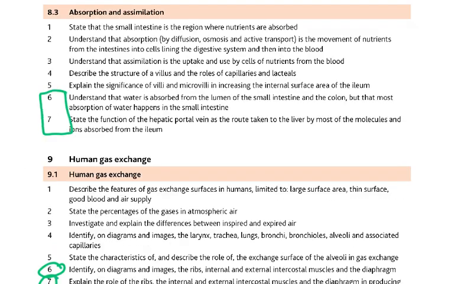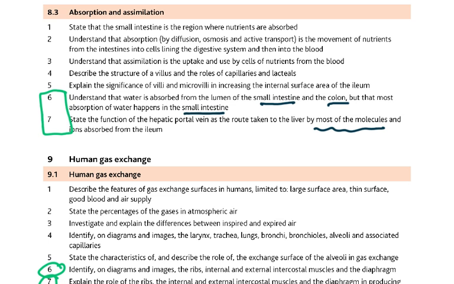Then the fact that water is absorbed from the lumen of the small intestine and the colon, but that most absorption of water happens in the small intestine. This is another very important point. Then the function of the hepatic portal vein, that is taken by the liver, by most of the molecules. Most of the molecules, no, lipids do not enter the hepatic portal vein. Lipids enter the lacteals and then of course enter the blood circulation later again in the subclavian vein. So everybody must know this, be very clear on this.